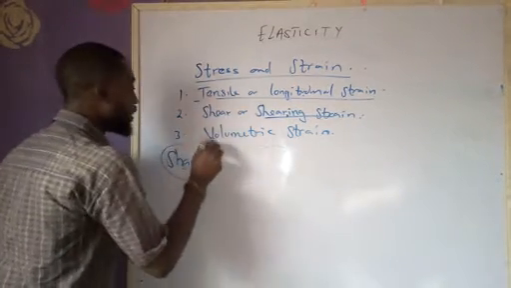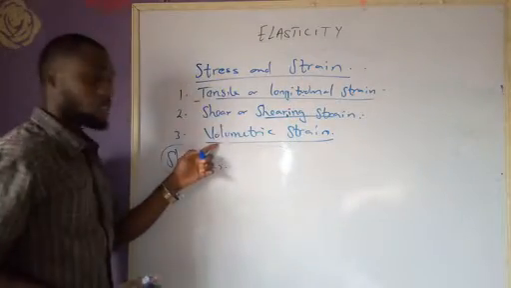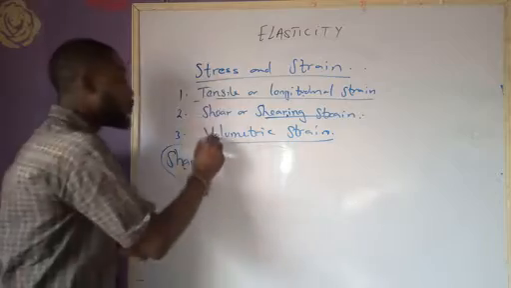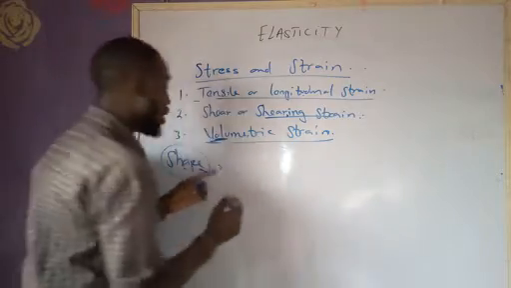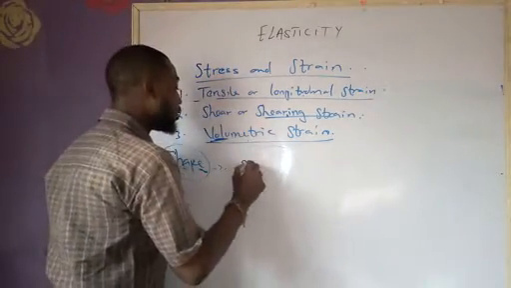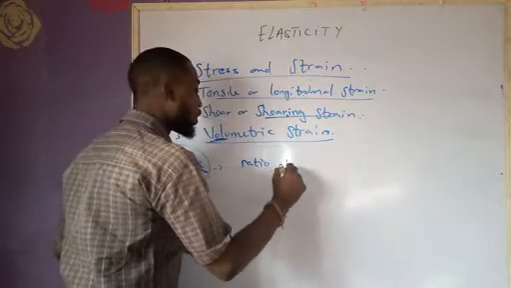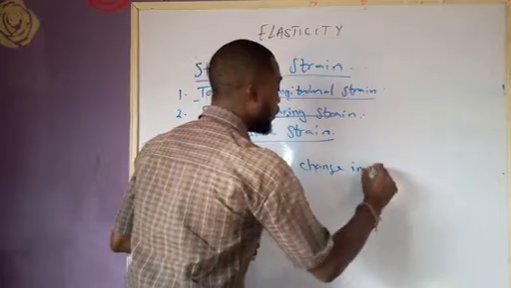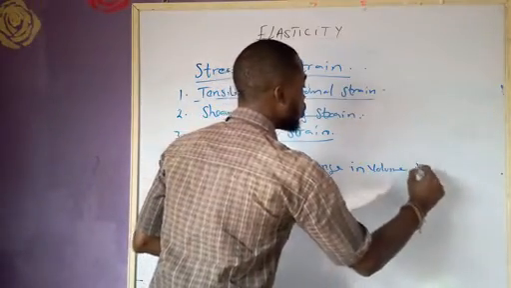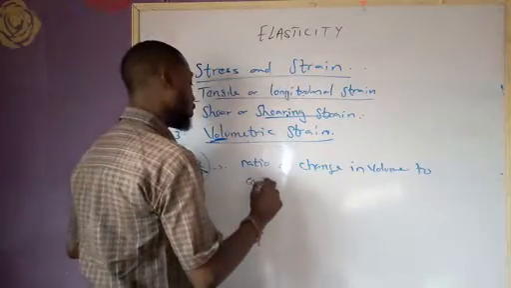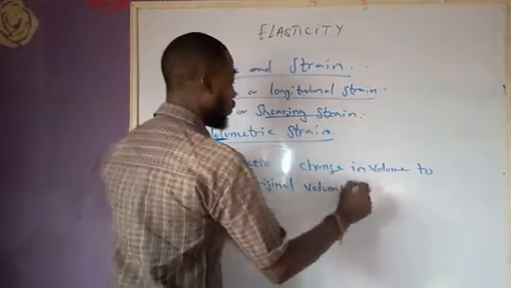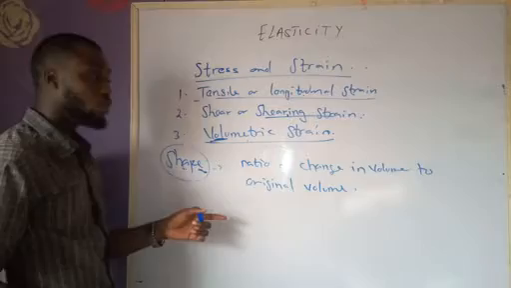Alright, number 3 is volumetric strain. Volumetric what? Strain. Volumetric strain. From the word volume. So our volumetric strain is simply the ratio of what? Change in volume to what? Original volume. The ratio of change in volume to original what? Volume. The ratio of change in volume to original volume.